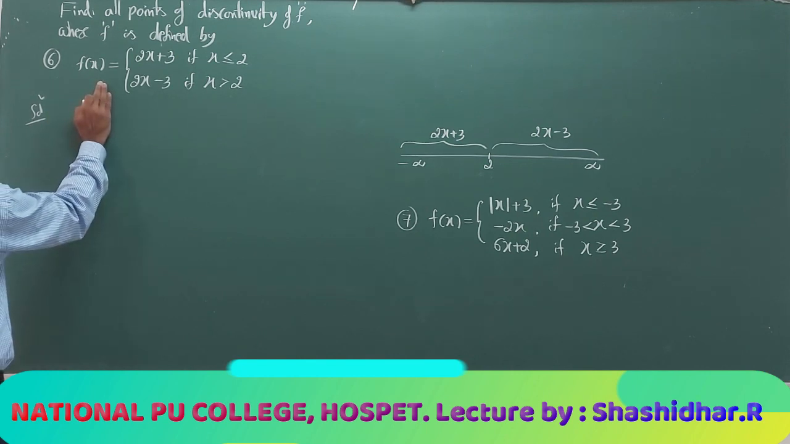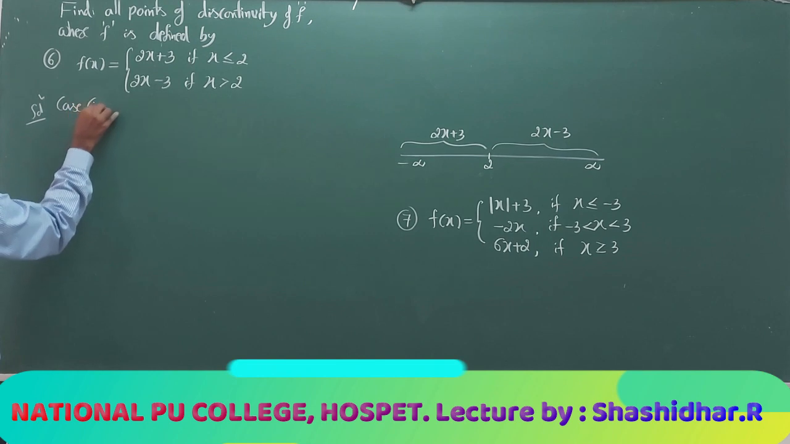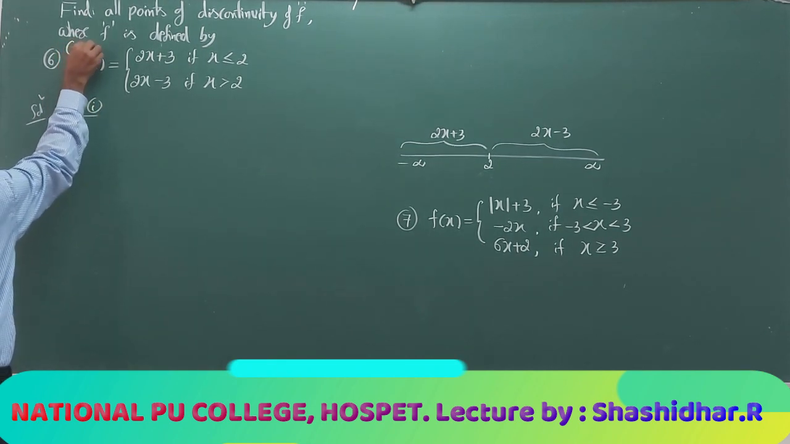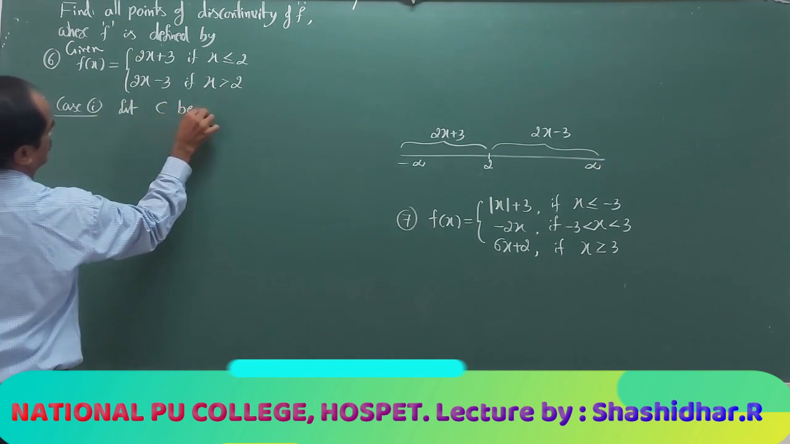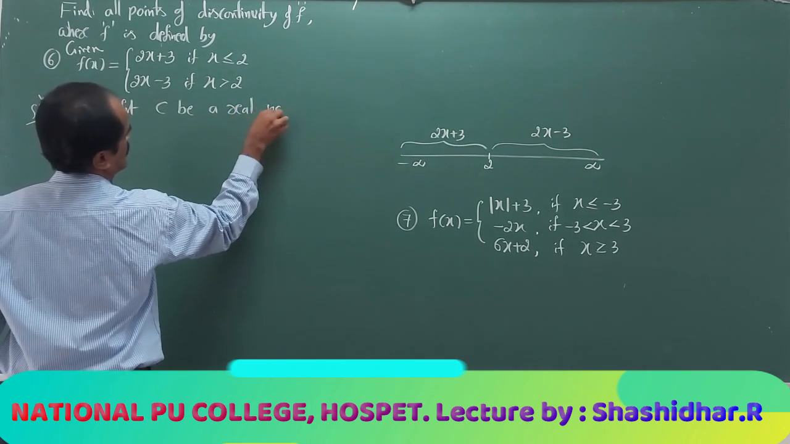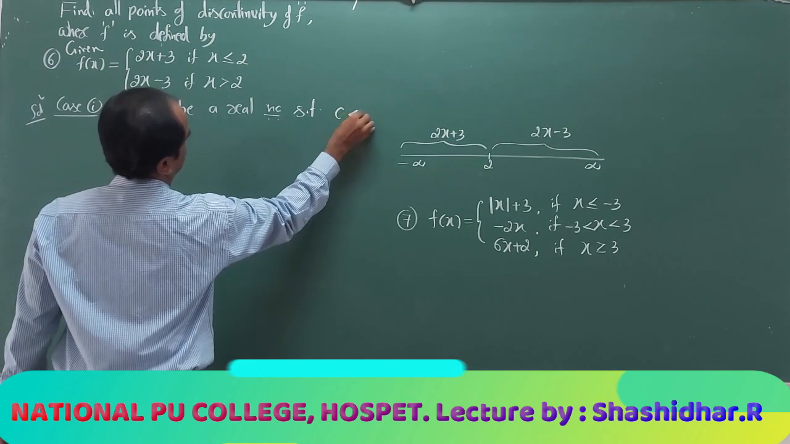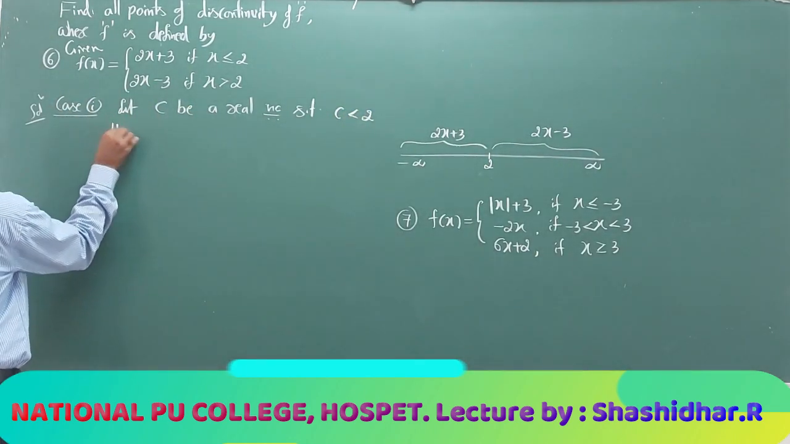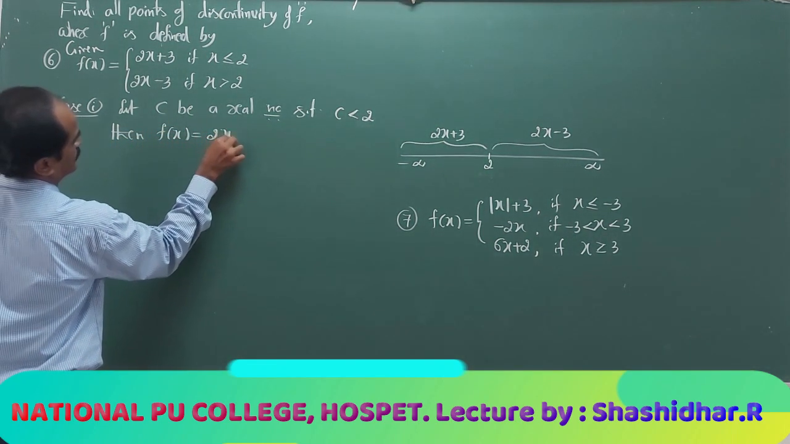This is the given function, I am not writing. Case 1, after writing the given function, case 1: let c be a real number such that c is strictly less than 2. Then what is f of x? 2x plus 3.